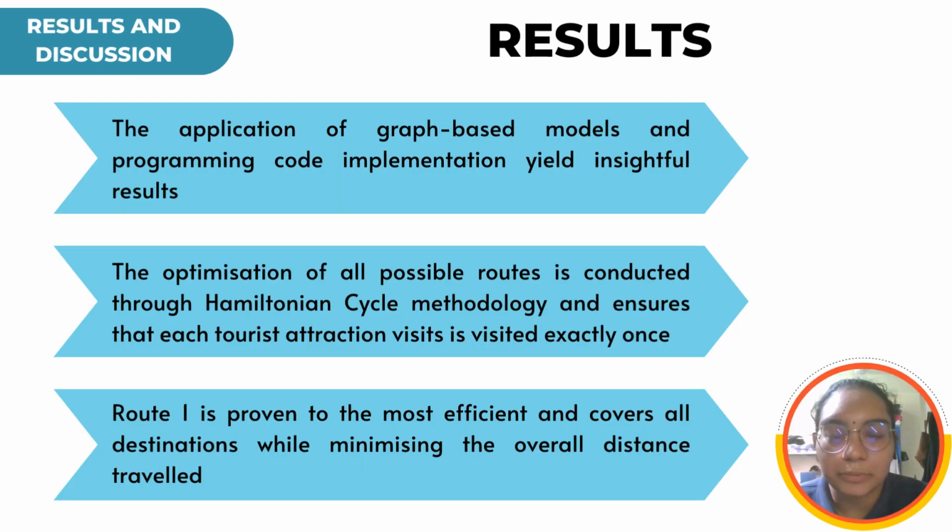Hi, my name is Ritya Sripanesarum. I'll be talking about the results, discussion, and the conclusion. The result of this study is that the application of graph-based models and programming code implementation gives a great result. The optimization of all possible routes is conducted through the Hamilton cycle methodology and ensures that each tourist attraction is visited exactly once. Route 1 is proven to be the most efficient, and it covers all the destinations while minimizing the distance and the travel time.